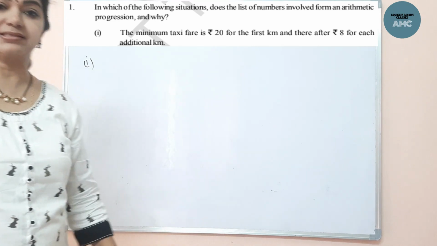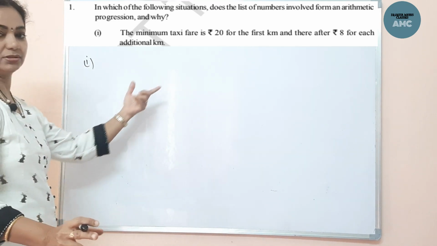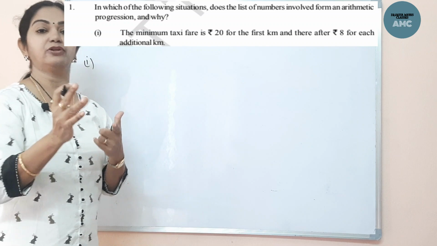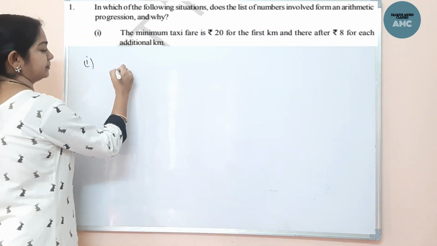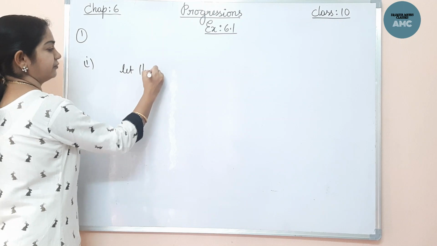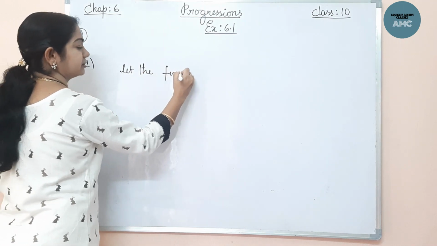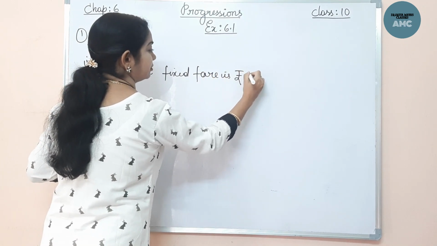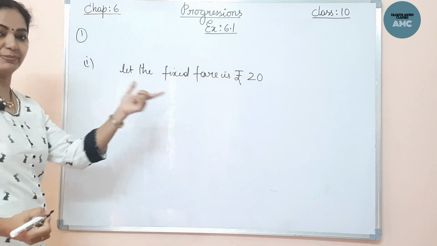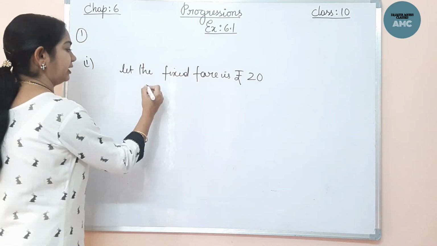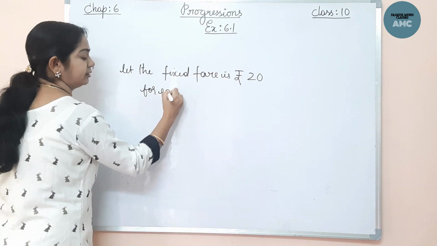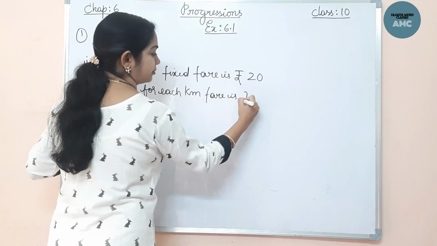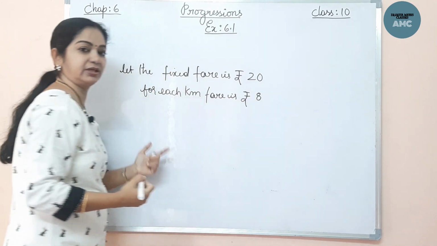Now here the taxi fare is given as a fixed fare of 20, and for every kilometer they are charging 8 rupees more. That means let the fixed fare be rupees 20, right? This is fixed. That means that is our first term. Now for each kilometer the fare is rupees 8. Okay, for each kilometer.